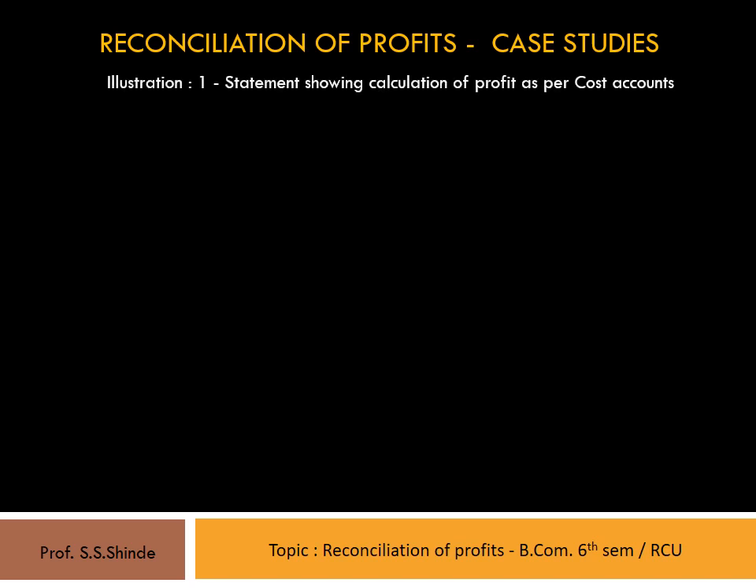Let's now prepare a statement showing calculation of profit as per cost accounts for illustration 1. Let's rule out the statement with the particulars column and an amount column and also an inner amount column for the respective amounts of the add and less columns. Now we begin with profit as per financial accounts as stated in this problem, that is 50,000 rupees. Now we can split this particular statement into two parts, that is the first part as the add items section and the second part as the less items section.